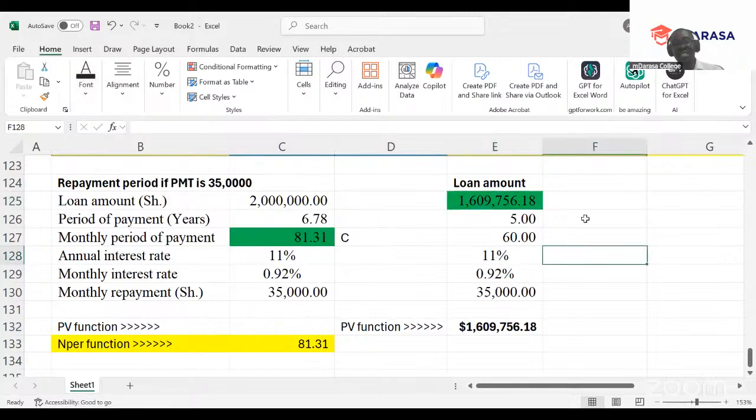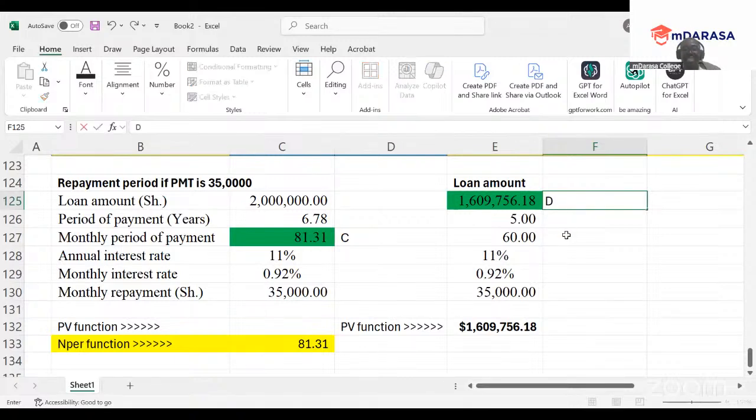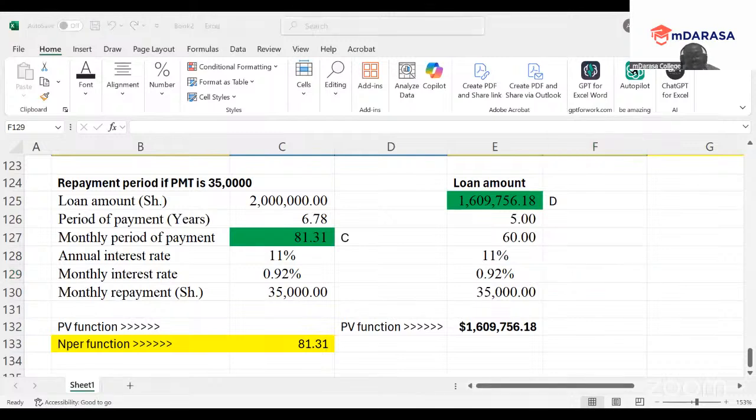Okay, so this is our D. See? So this was our business data analytics question, my good students. I believe you've learned something, and a lot, in relation to that.